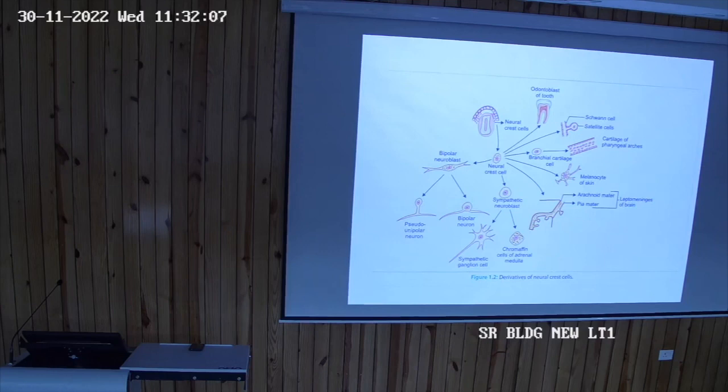This is how we differentiate the sympathetic activity: the heart rate increases, respiratory rate increases, and the pupil dilates. All these activities increase during sympathetic activity and due to stimulation of the sympathetic system.